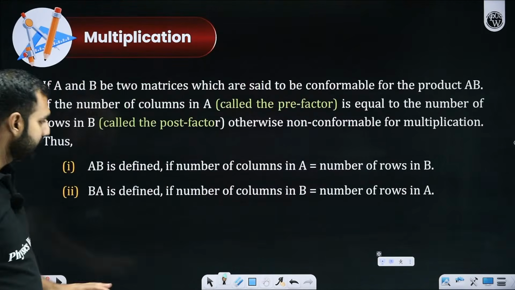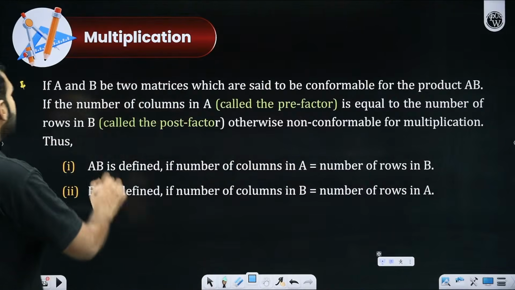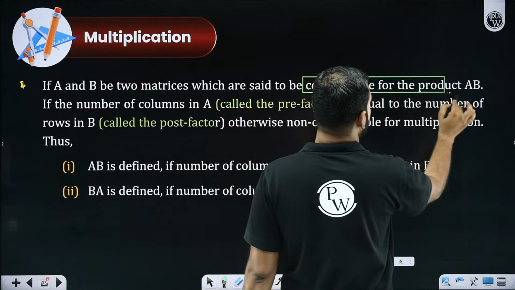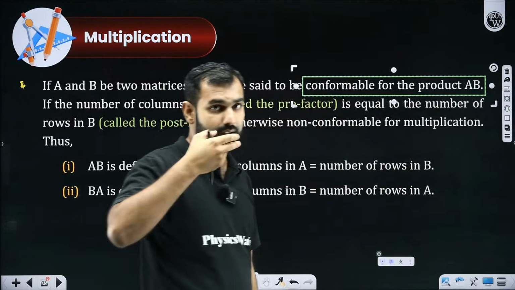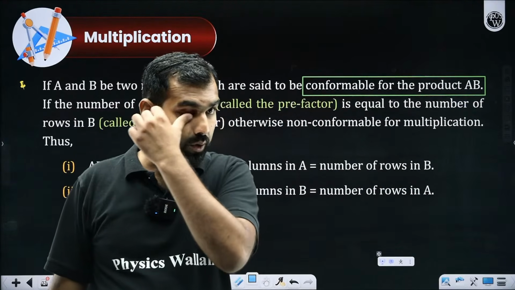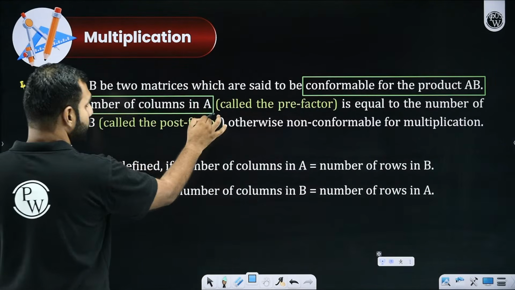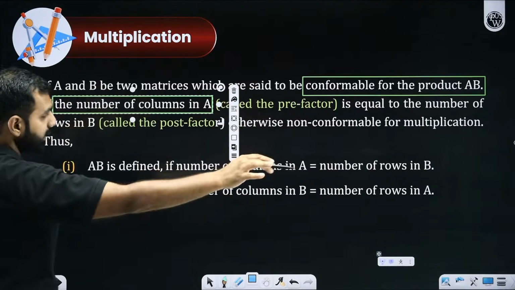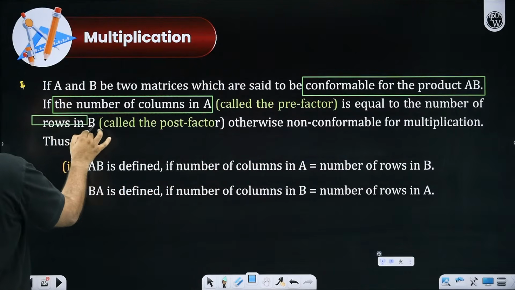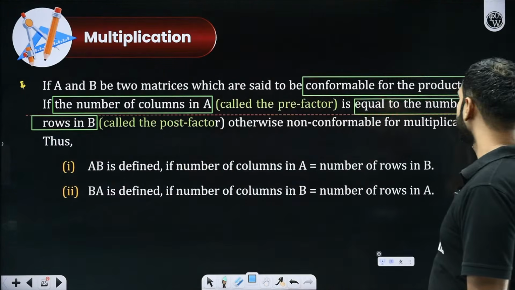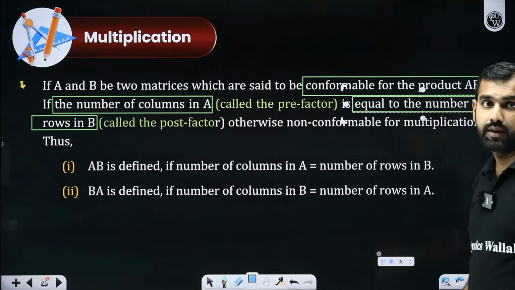Pay attention here. This is what I was talking about, that A and B are 2 matrices which are said to be conformable for the product AB. So if I want to find the product AB, first of all, the number of columns of A should be equal to the number of rows in B. If that is happening, then we say that matrix multiplication is possible.